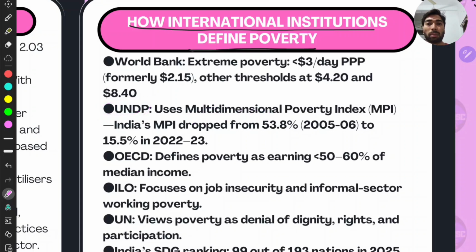And UNDP uses the multidimensional poverty index. India's multidimensional poverty dropped from 53% to 15%. This is a very massive improvement in the index, right?